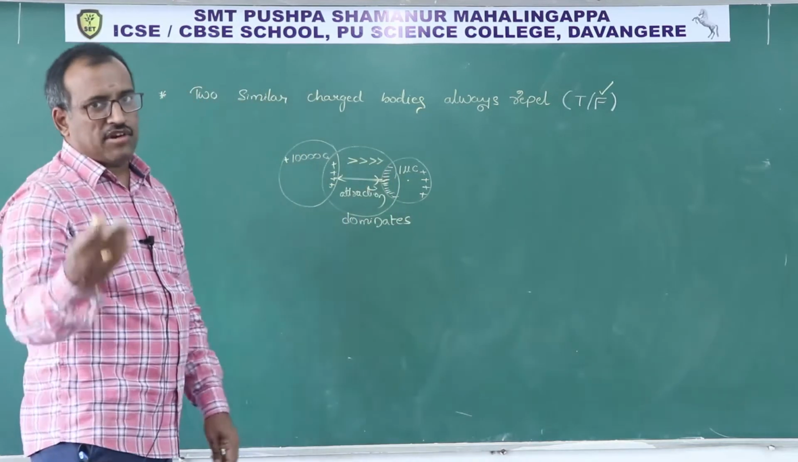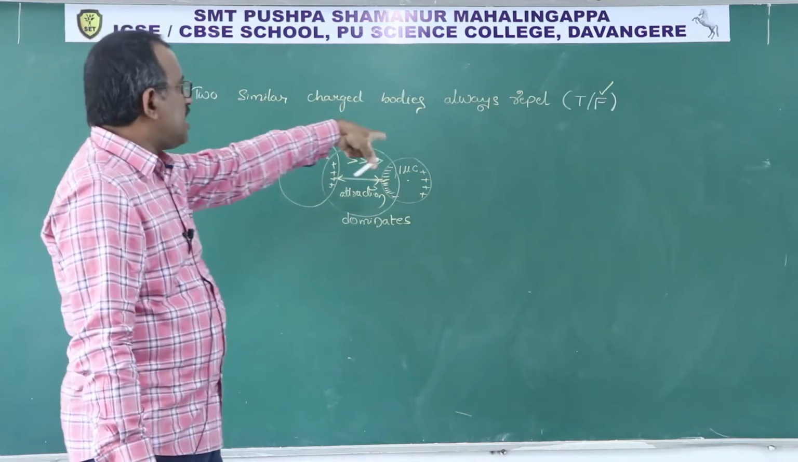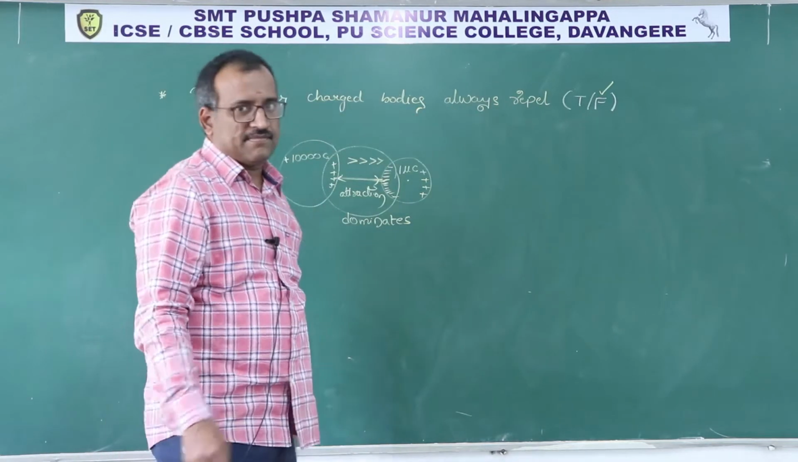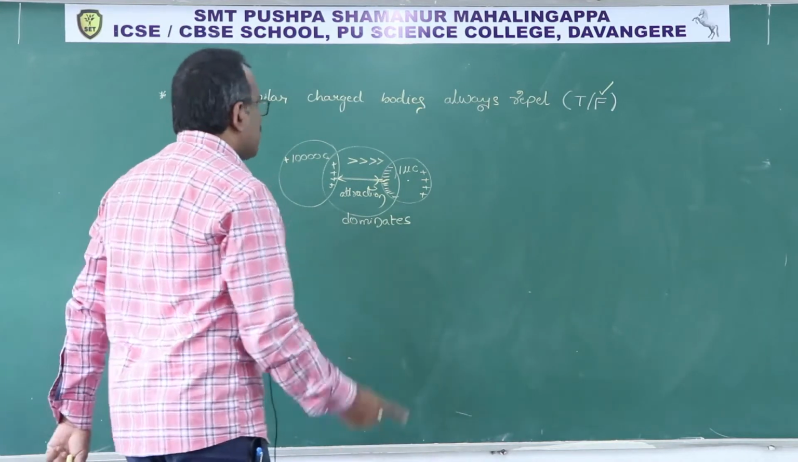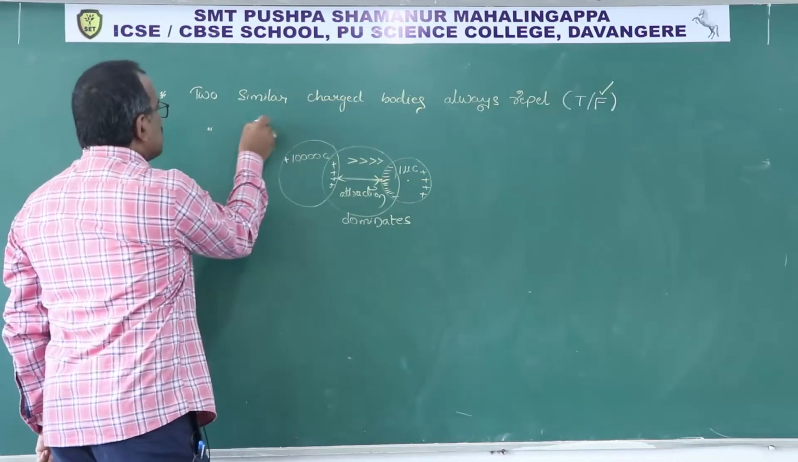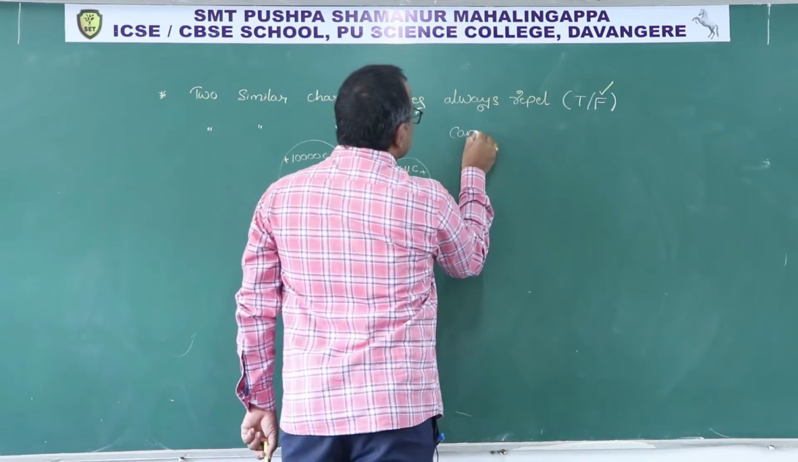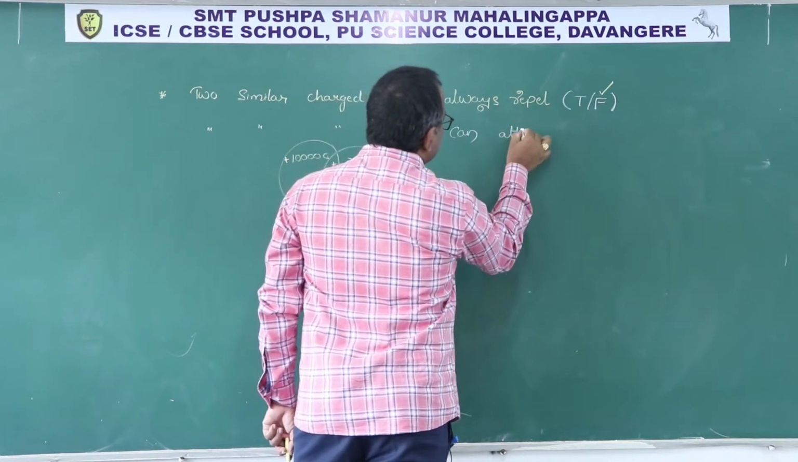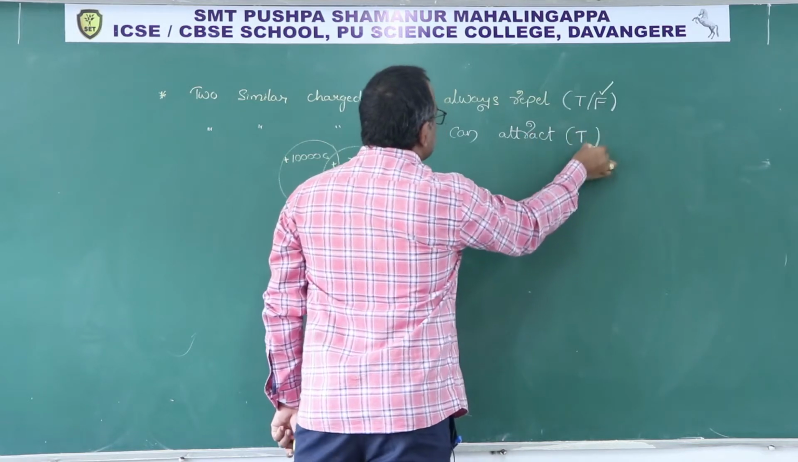Attraction dominates. Obviously this statement is wrong. "Two similar charged bodies always repel" is the wrong answer. Right? Then what was the correct answer? Two similar charged bodies can attract. True.